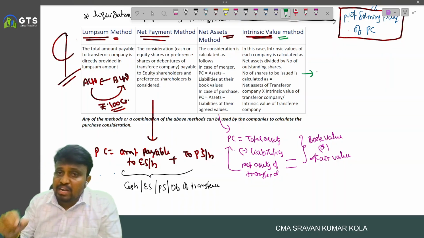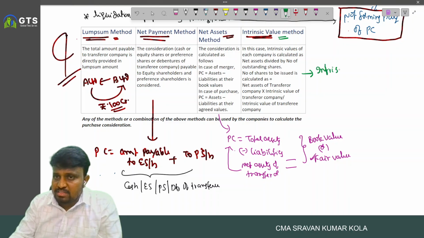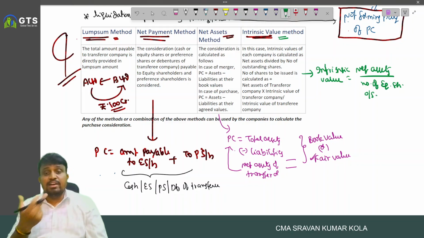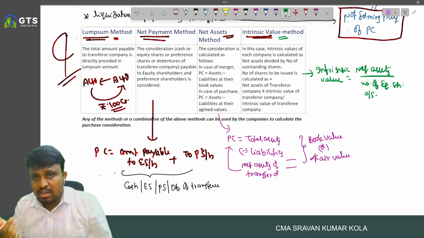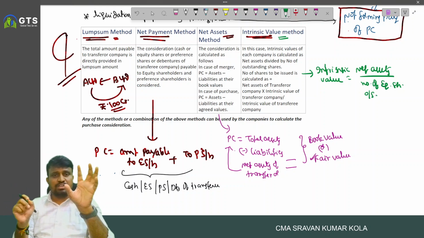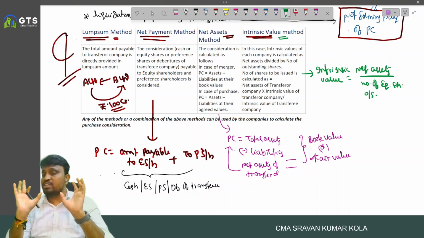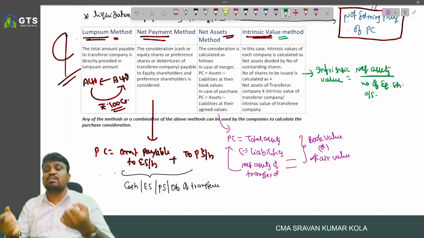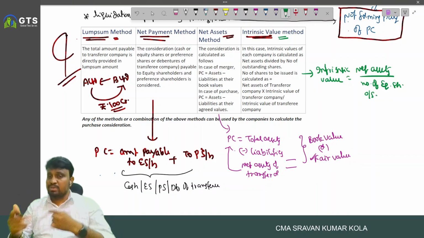And last one, intrinsic value method. In this case, intrinsic value is nothing but net assets divided by number of equity shares outstanding. You need to calculate the intrinsic value of each company, for the transferor company as well as for the transferee company. Then we compute PC by using the swapping method.